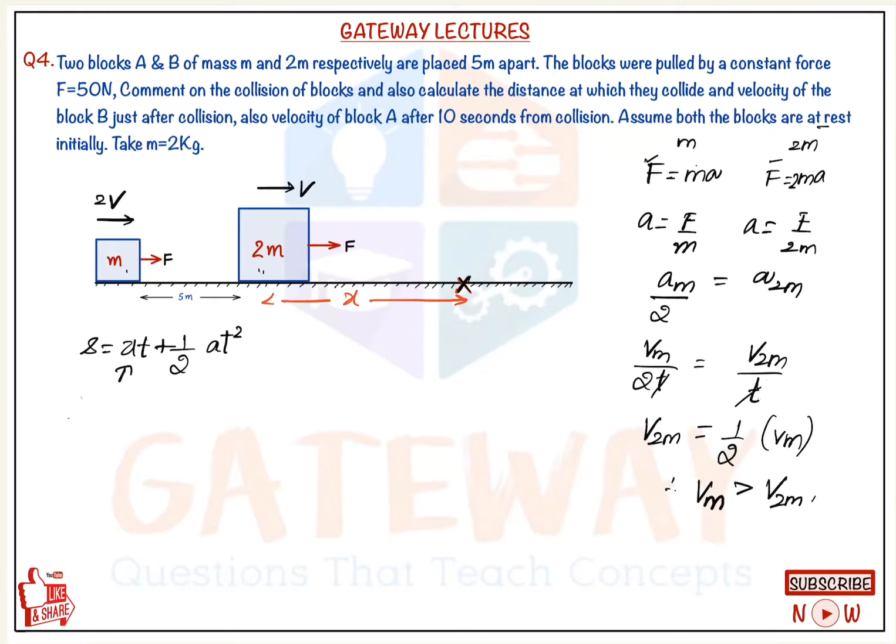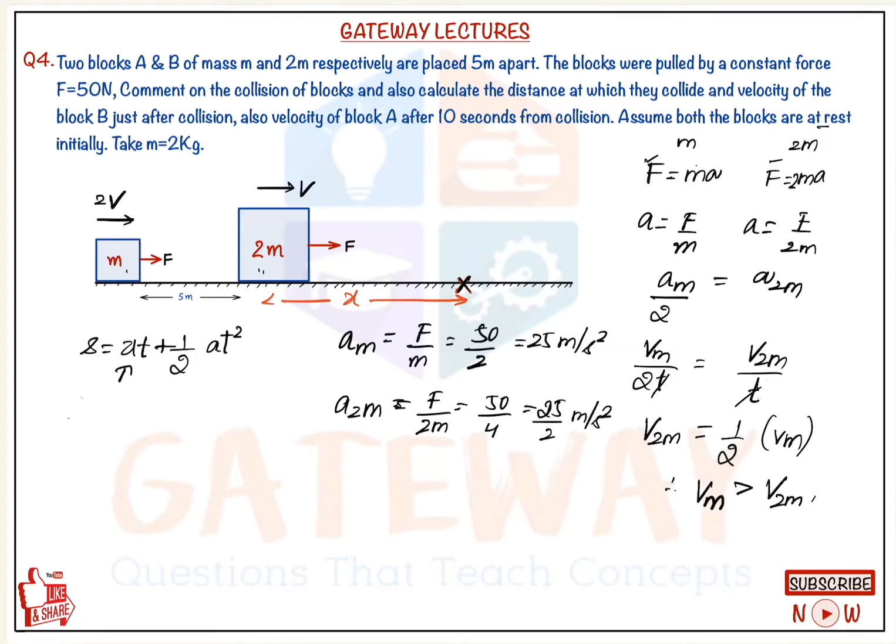Here just calculate the accelerations. The acceleration of m is nothing but F upon m. m is 2 kg. So F is 50 upon 2, nothing but 25 meter per second square. Similarly, the acceleration for the 2m block is F upon 2m, nothing but 50 upon 2 into 2, which is 25 by 2 meter per second square. For simplification purposes, we let it be 25 by 2 instead of 12.5. And from here, we can write the value of t. From the equation s equals ut plus half at square, we can write t equals under root of 2s upon a.